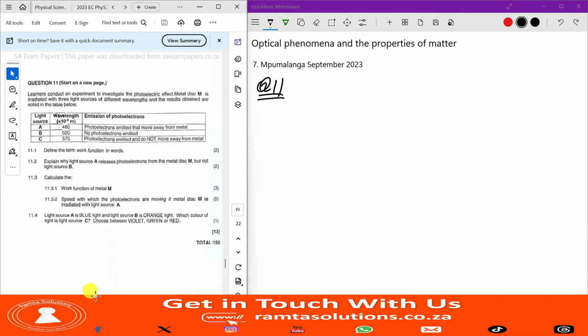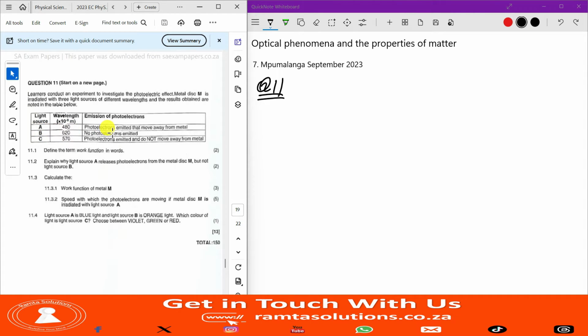Learners conduct an experiment to investigate the photoelectric effect. Metal disc M is irradiated with 3 light sources of different wavelengths, and the results obtained are noted in the table below. Light source A: photoelectrons are emitted and they move away from the metal plate. So this means this wavelength is good.